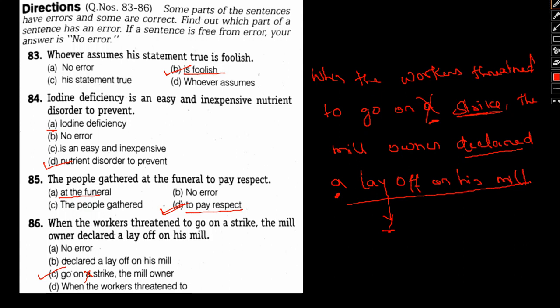So I hope everything is clear to you, how we identified each and every error. In case you have any doubt, I suggest you go through the video multiple times and try and connect with the definition and the reasoning we have given towards elimination of any kind of sentences or examples in general. Okay. So go through the video and try to connect with those, and subsequently try and solve the question on your own. That will in turn help you to a great extent towards tackling this kind of question.